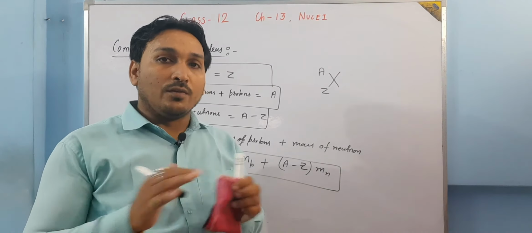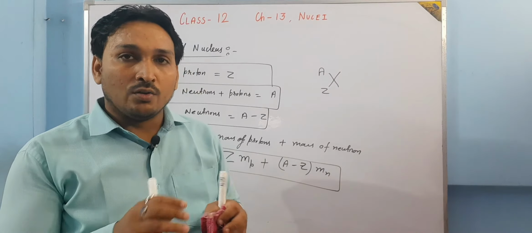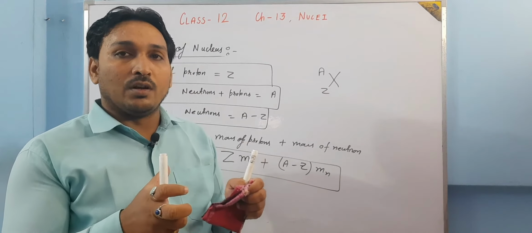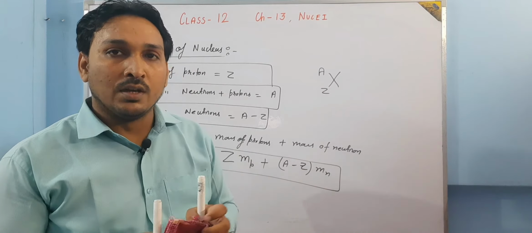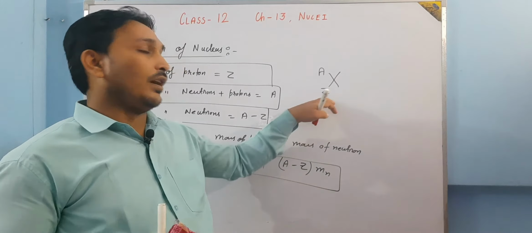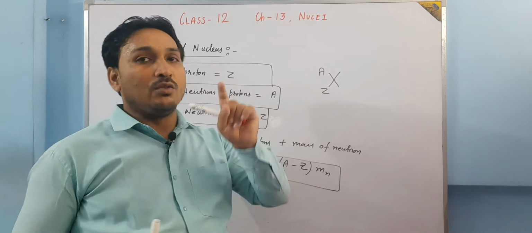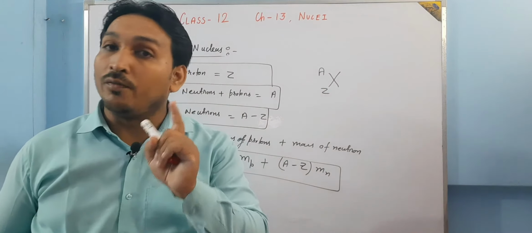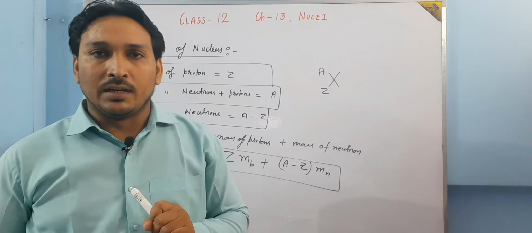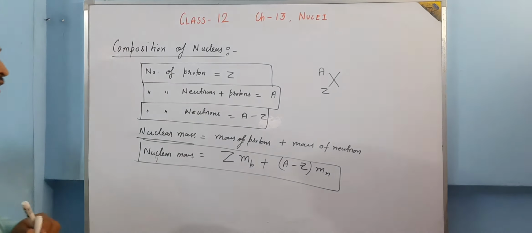A specific number of nuclei come together, and that is called a nuclide, and it is represented by this. So this nuclide represents a group of nuclei of one atom. Is it clear? So these are some basic terms related to the composition of the nucleus.